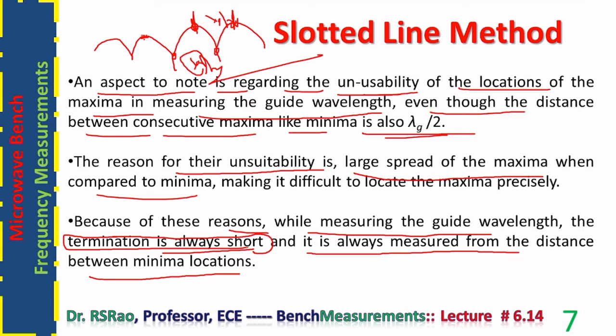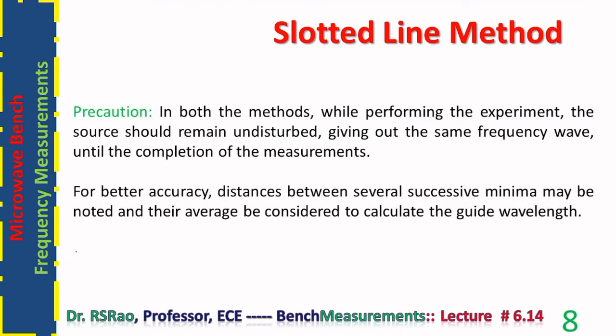So the guide wavelength is somewhat exact and accurate. So here the point is, while measuring guide wavelength, the termination is always short and the measuring points are always minima points.